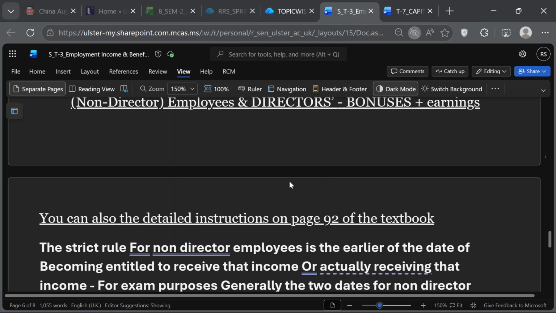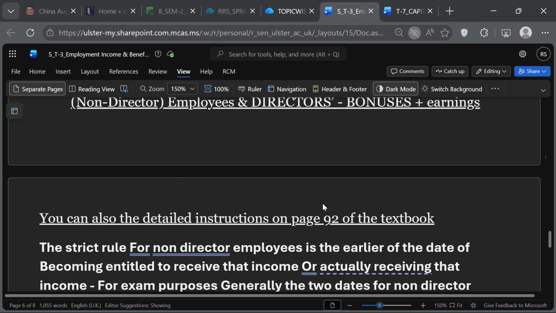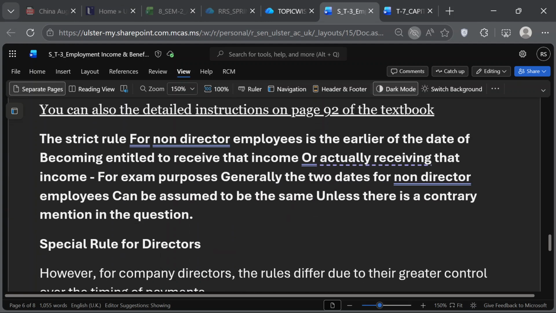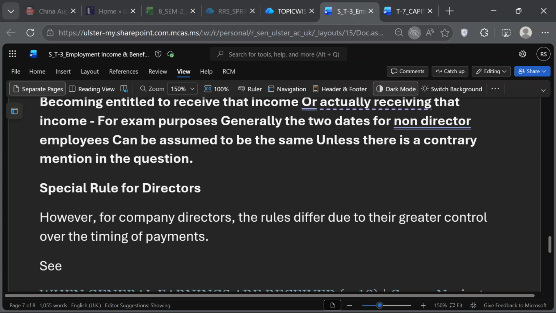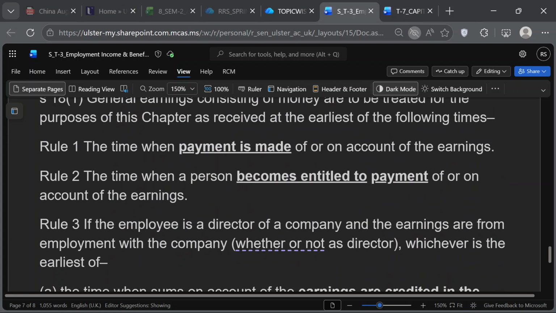You mean the receipt of the bonus or salaries? Yes, salaries and bonuses, and I discussed Section 18. I discussed all 3 rules, Rule 1, Rule 2, Rule 3, in the class, right? So you guys have forgotten. That's why we have the recordings, so you can play back the recording. Anyway, we'll solve your problem.